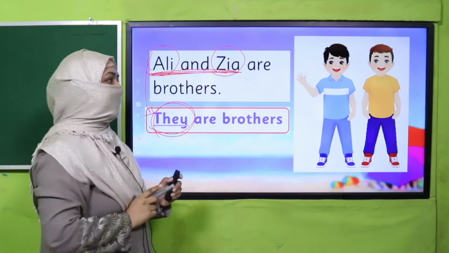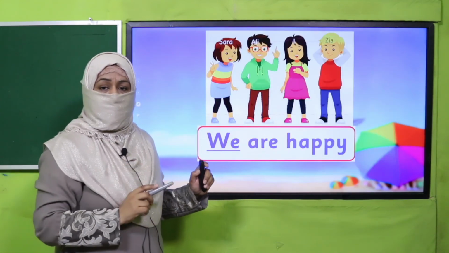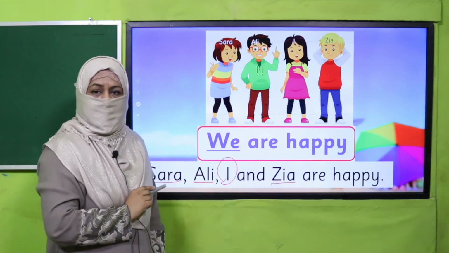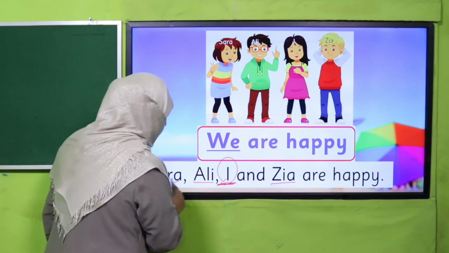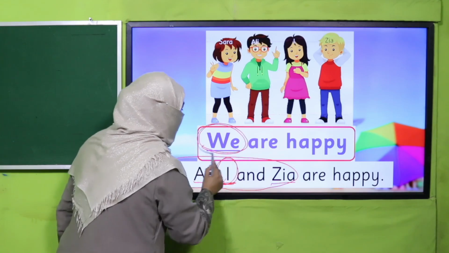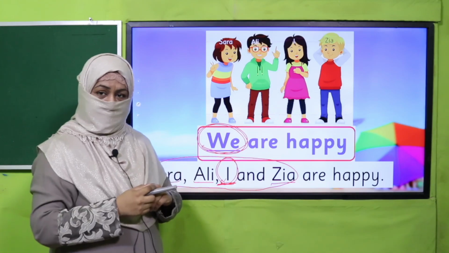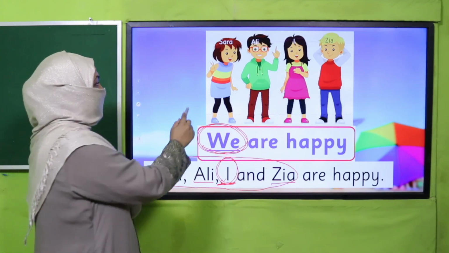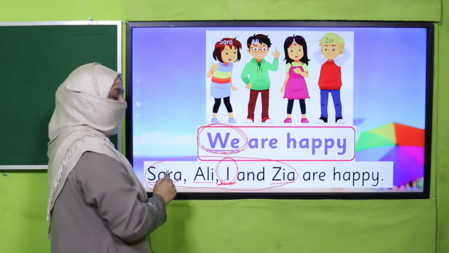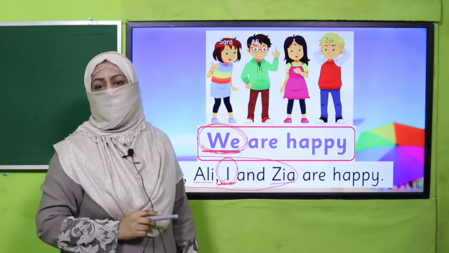But in case, out of these naming words, there is "I" as well. "Sarah, Ali, I and Zia are happy." Now, because these naming words include "I," we will replace them with "we." We will not use "they" here. "They" is for more than one naming word, but only if it does not include "I," right? And if it includes "I": Sarah, Ali, I and Zia, four. We four are happy, all of us. So, that's why we use the substitution word "we" here, right?